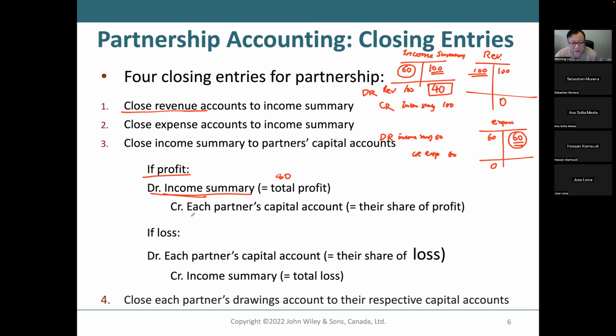And then you credit each partner's capital account. Suppose this is an equal share, only two partners. So then you will say, I credit partner one for $20. I credit partner two's capital account for $20. Does this make sense?